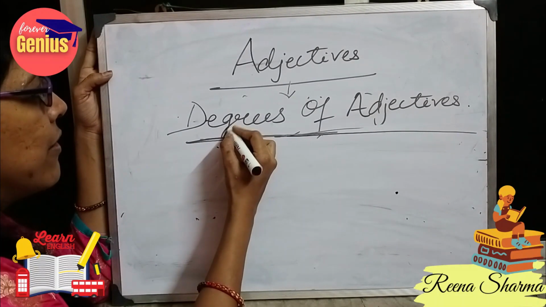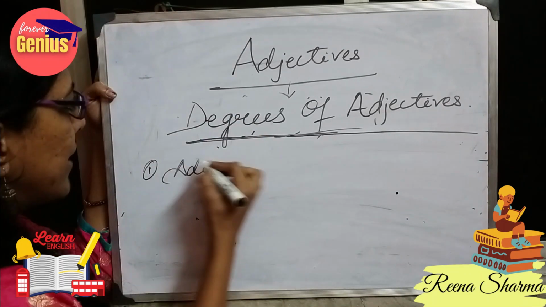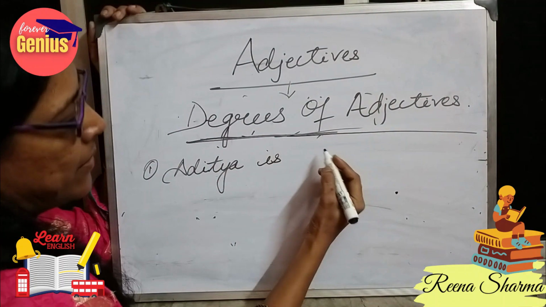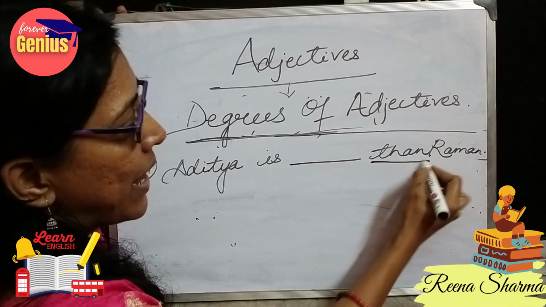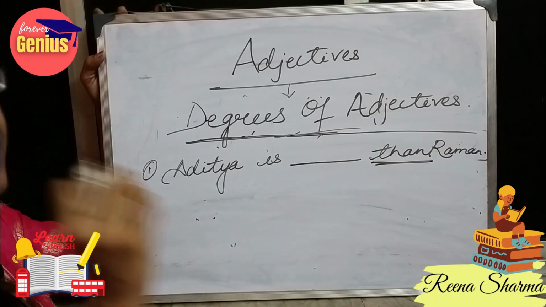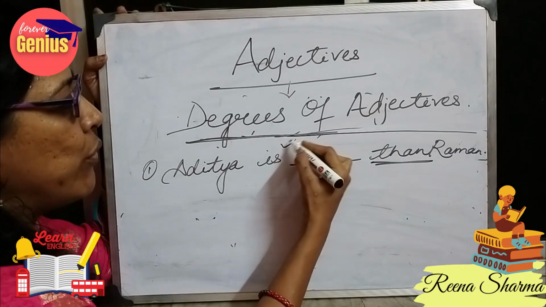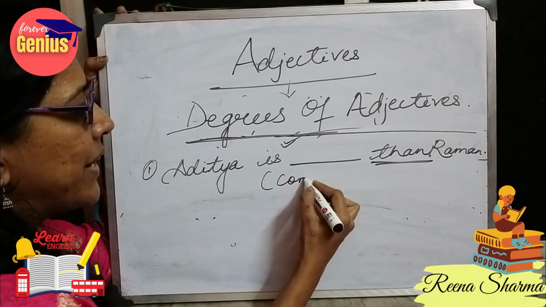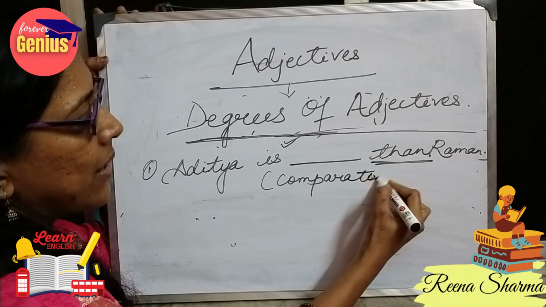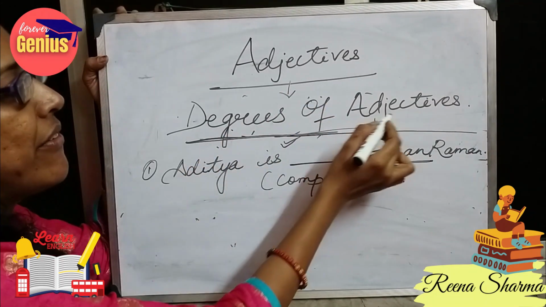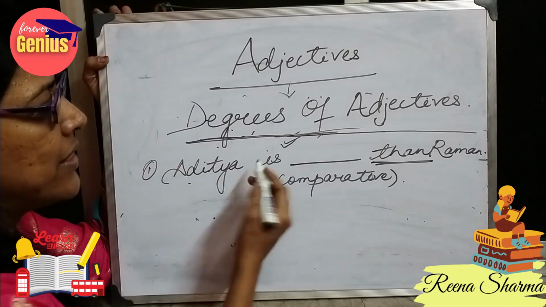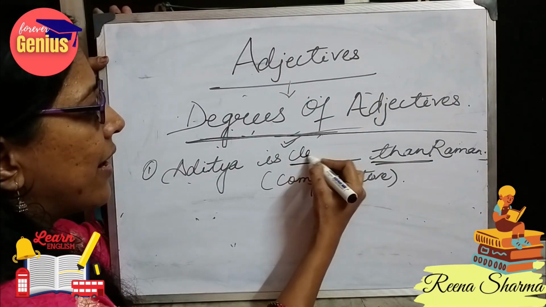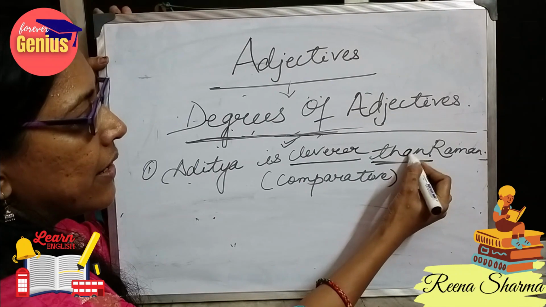Let's look at our first example. Aditya is dash than Raman. After the fill in the blanks, if I get the word than, then I will always use the comparative form or the comparative degree of adjectives. Let's take the word clever. So Aditya is cleverer than Raman.